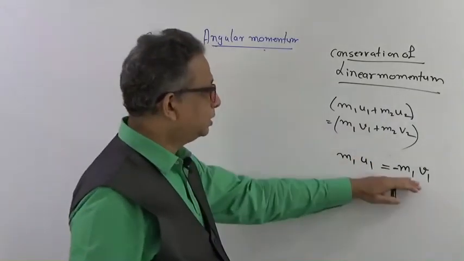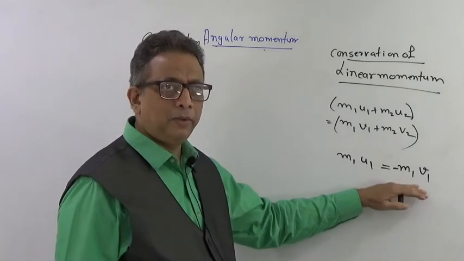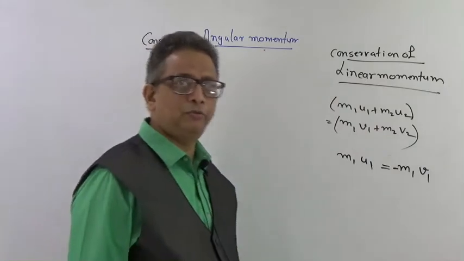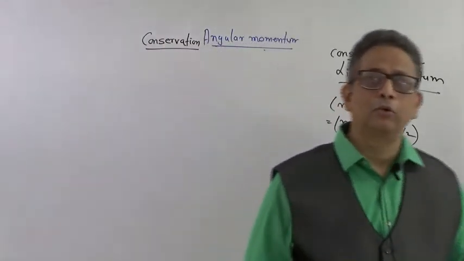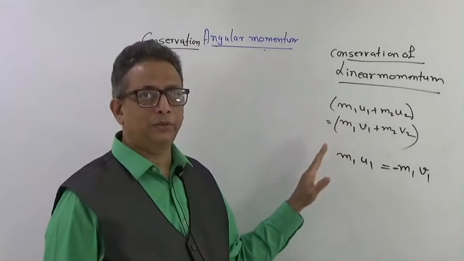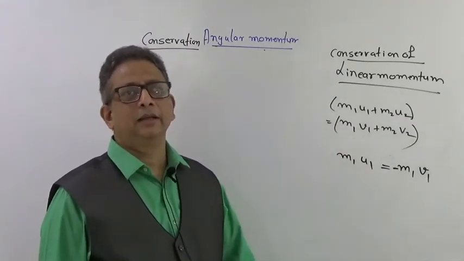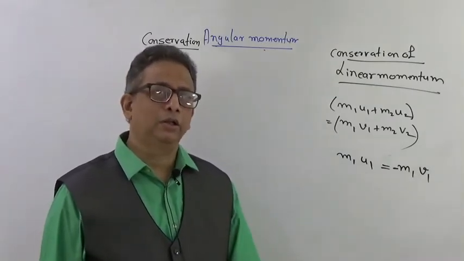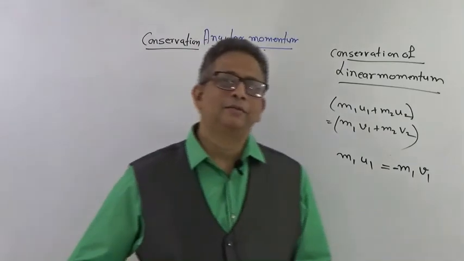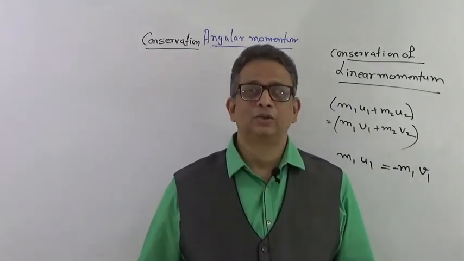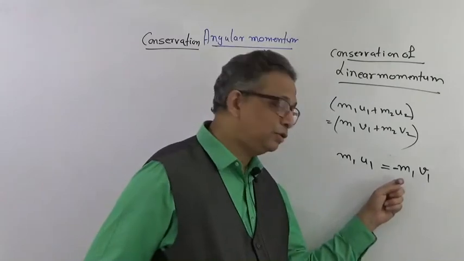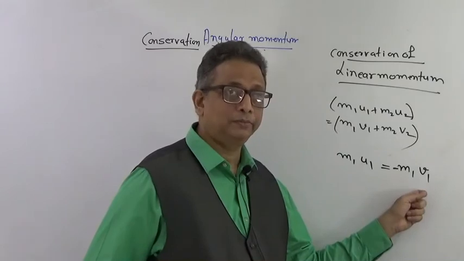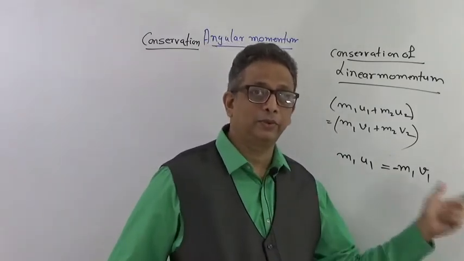So even with a single body we can have the equation of conservation of momentum. Not necessarily should you have two or more bodies to apply the equations of conservation of momentum. What this equation says is that whatever momentum that body had, after collision or after that particular impact, the momentum is always conserved, does not change. But of course, you have to pay attention to the signs, otherwise u1 will be equal to v1, which is not the case.